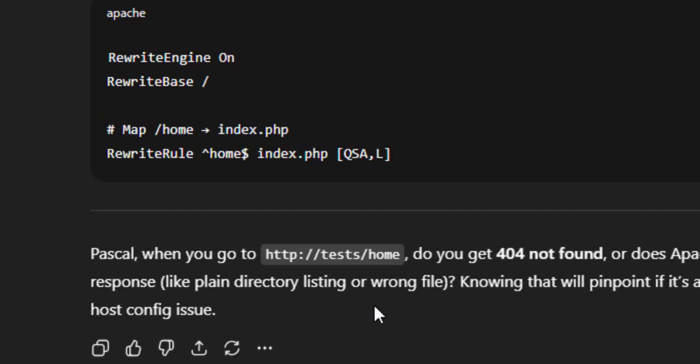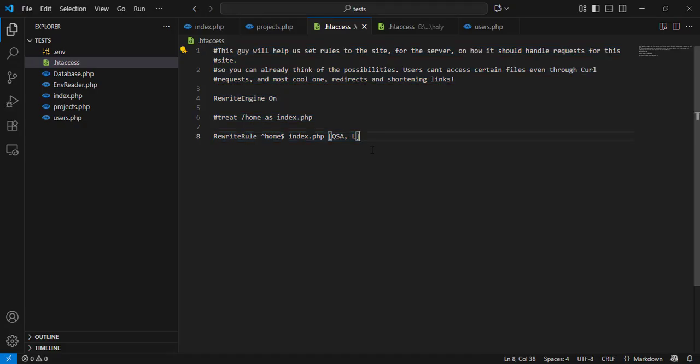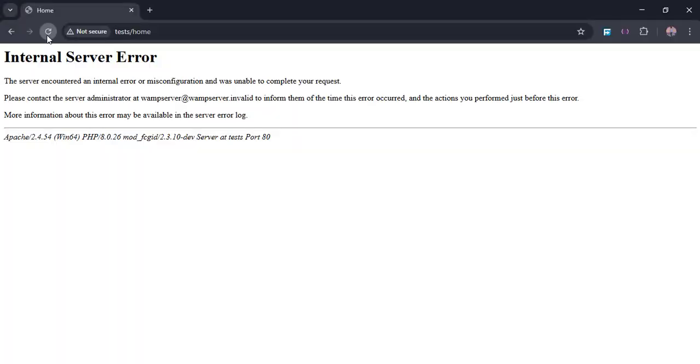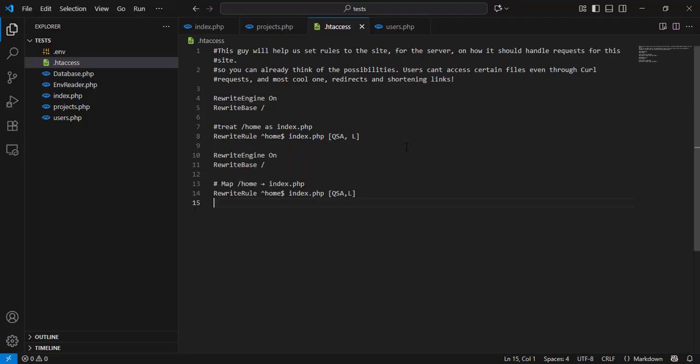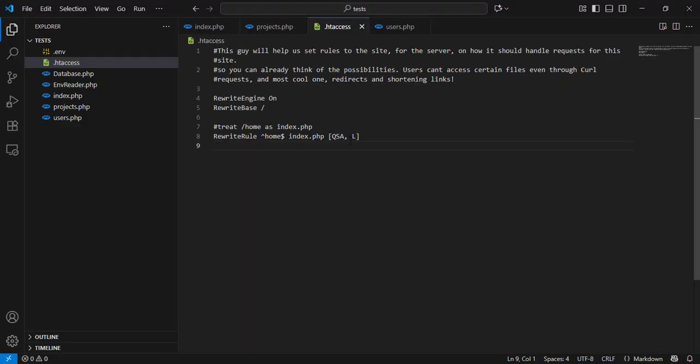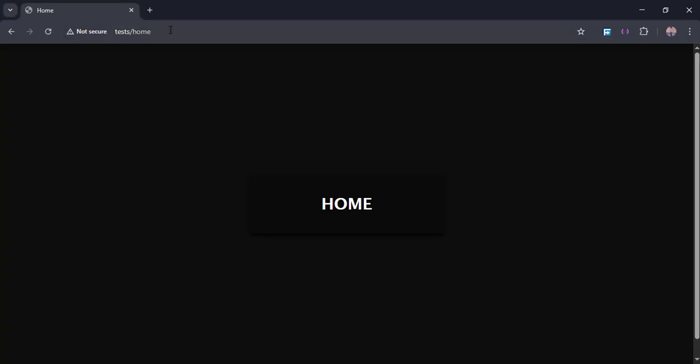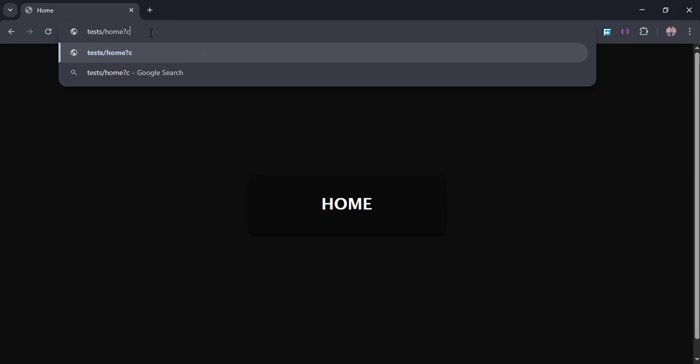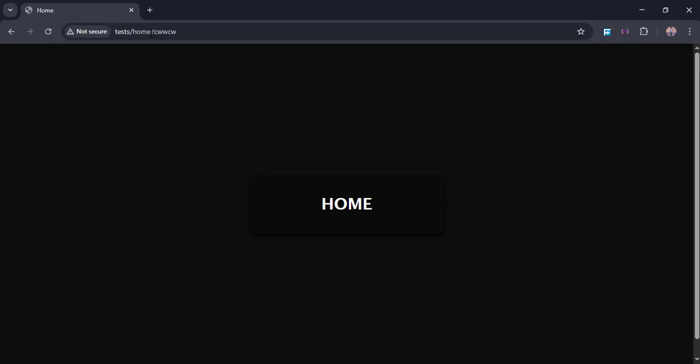Same code as mine, just with cooler looking comments. I try its rules, they work. I delete them and put back mine, it breaks. I put them back again, they work. I put both back and start searching for the error, and then I see it. I put a space between QSA and L. I delete the space, and that's it. It works. Why did I go through all this trouble? Well, I just want to put this in your mind. In .htaccess, spaces matter.